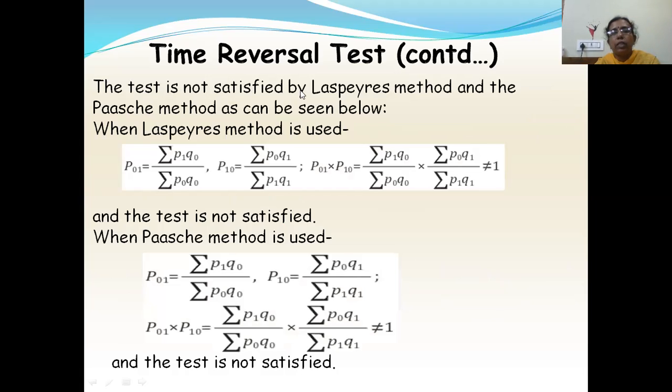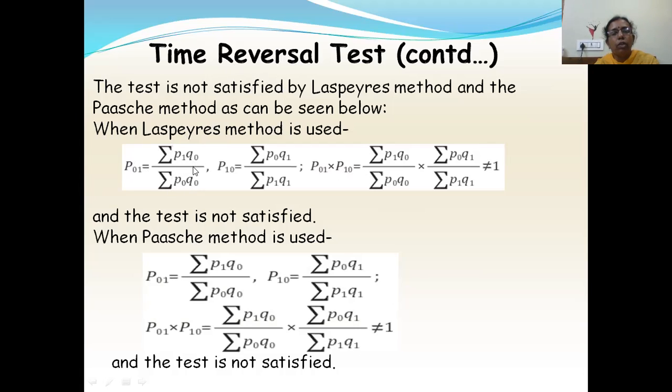See, the test is not satisfied by Laspeyres' method and Paasche's method. I'm testing whether Laspeyres' and Paasche's satisfy this time reversal test or not. As in the previous session, I told you the Laspeyres index number formula. You have Laspeyres' index number P0i or P01, both are the same. P0i is equal to summation Pij Q naught j by summation P naught j Q naught j.